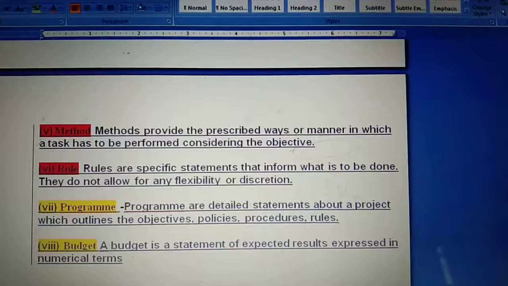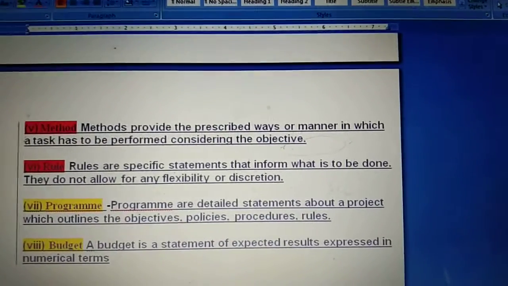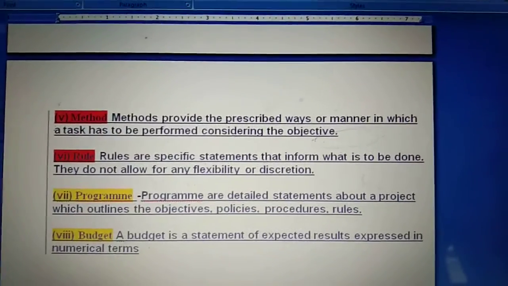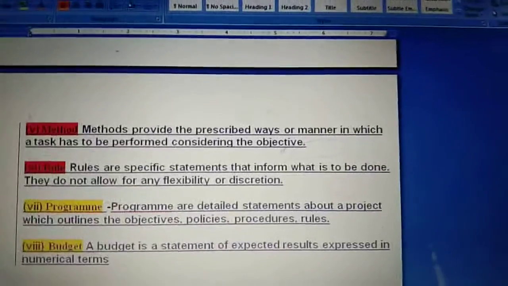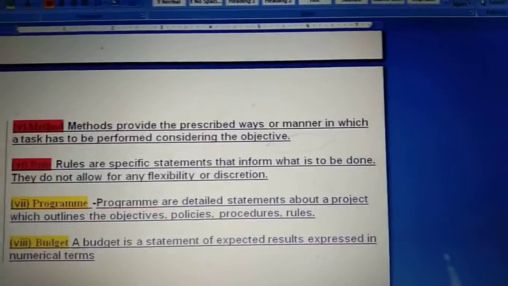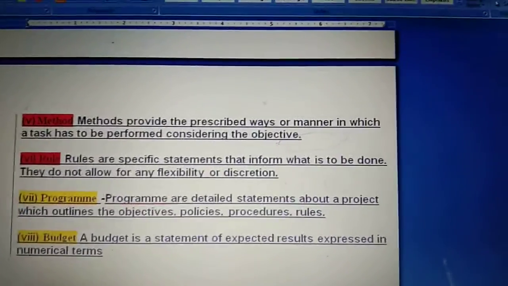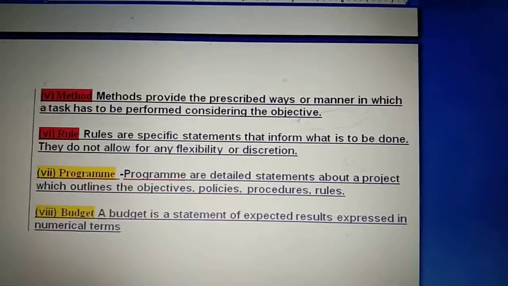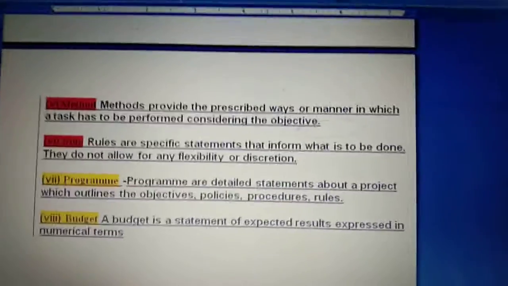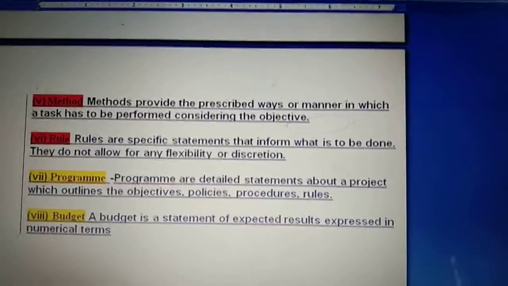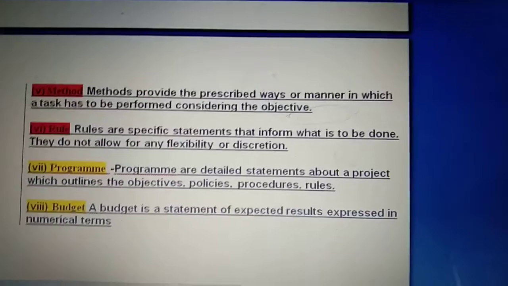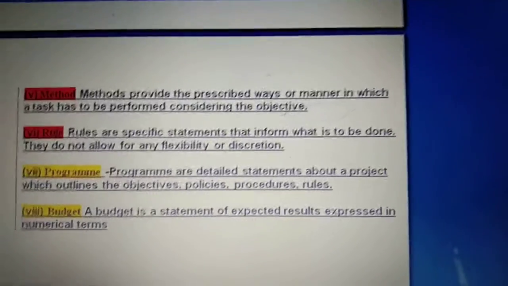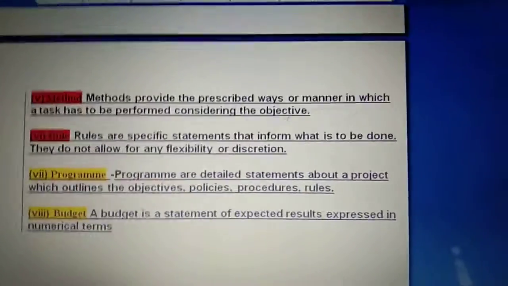Now the next is rules. Rules are specific statements that inform what is to be done. They do not allow for any flexibility or discretion. This is a very important point: rules are all those plans which specify, through a specific statement, what you will do and what you will not do. They will not give you any freedom for flexibility. Whatever has been specified in the rules, you have to follow that only.